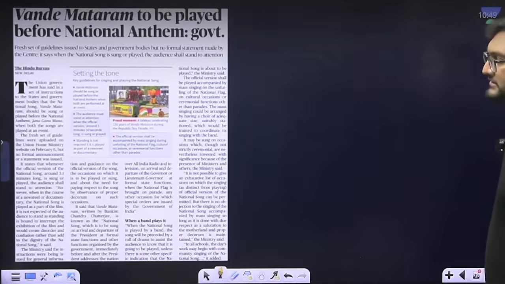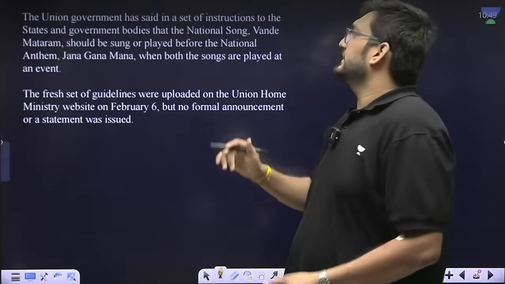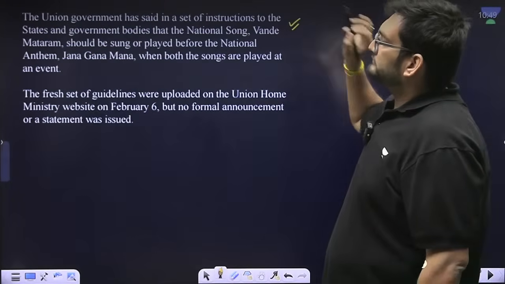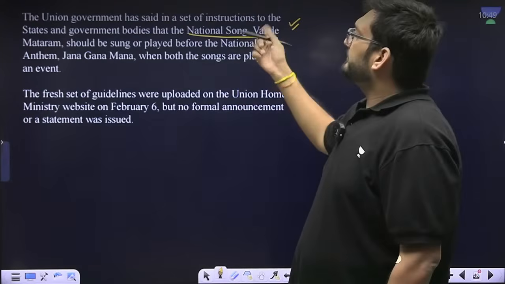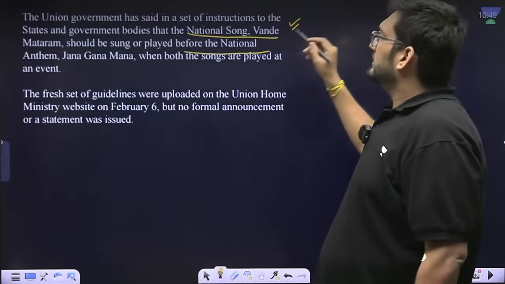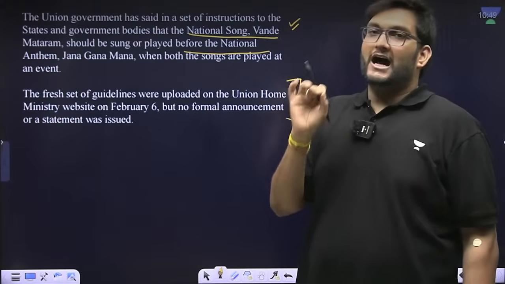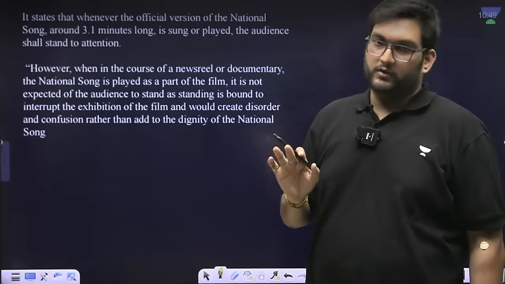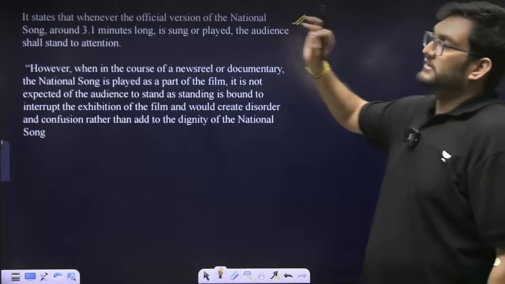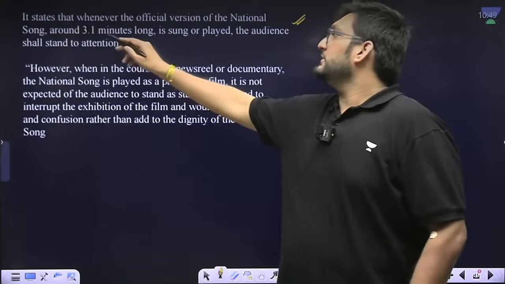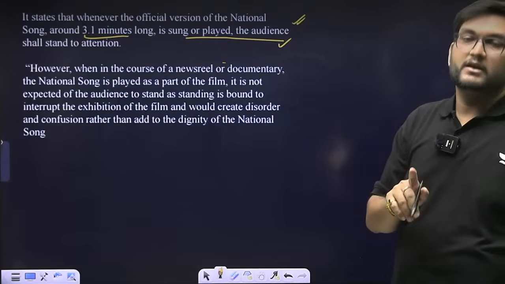The Republic Day thematic was Vande Mataram, but now what the Union government has said is that the national song, when it has to be played with the national anthem, will be played before the national anthem, and the fresh guidelines tell you what the protocols are which have to be followed, which is whenever the official version is sung, it will be 3 minutes 10 seconds and everybody has to be in attention.